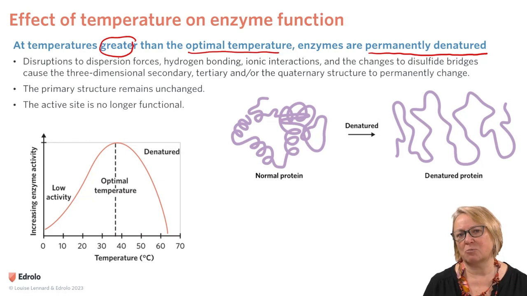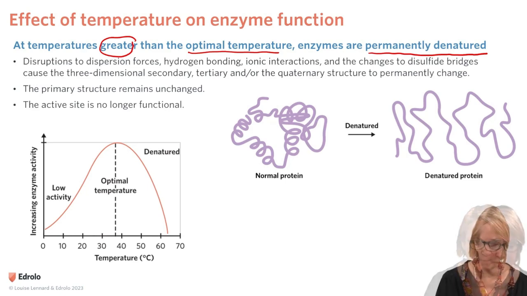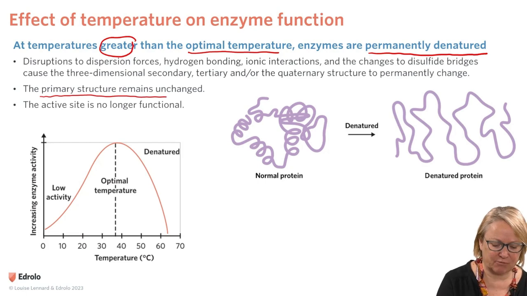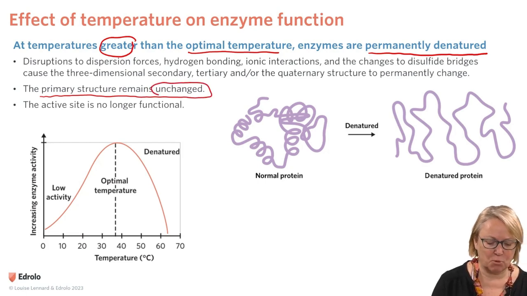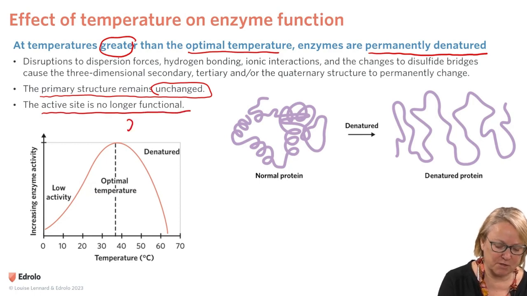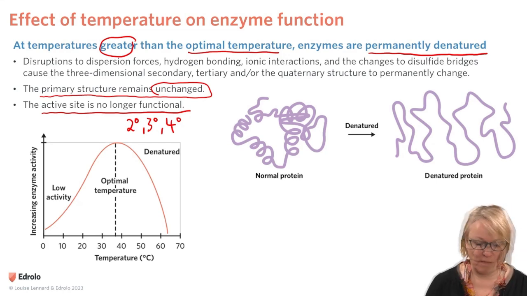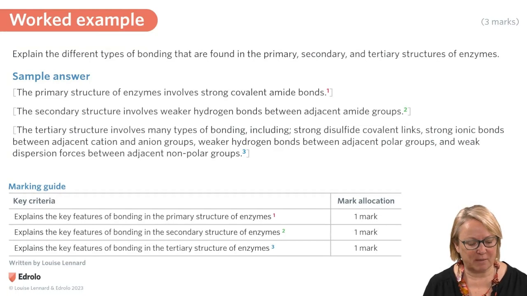You can think about when you poach an egg, the raw egg white is colourless and translucent. When you heat, the egg white turns into a solid mass. You can't uncook that egg. The primary structure in denaturing remains unchanged. That's really important. But the active site is no longer functional because you've changed the secondary, tertiary and quaternary structures at temperatures greater than the optimal temperature. Let's have a look at a worked example.